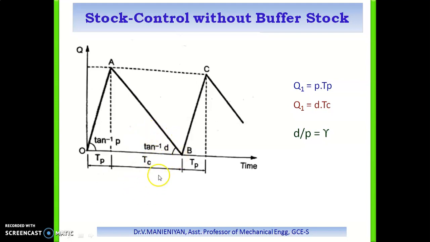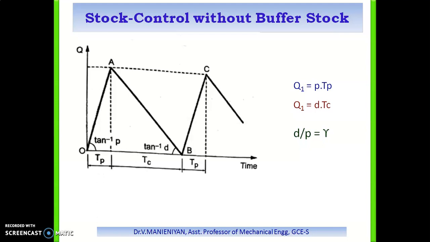From the triangle OAB, we have Q1 equal to P into TP, and similarly Q1 equal to D into TC. From these two equations we easily derive TP equal to gamma times TC. Gamma represents the ratio of the production to consumption periods, that is, the ratio of the product consumed. Gamma measures the amount of time to be spent in a production cycle on one product.